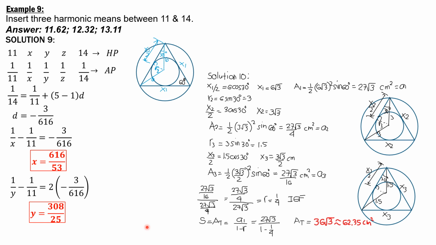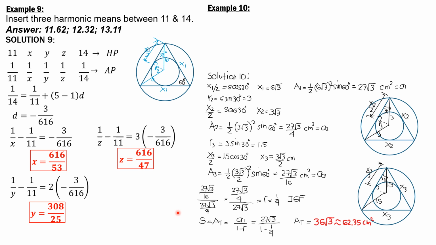And lastly, 1 over z minus 1 over 11 is equal to 3 times d. 1 over z minus 1 over 11 equals 3d, 3 times negative 3 over 616. Solving for z is equal to 616 over 47, or 13.11 in decimal form. Then finally, example 10.